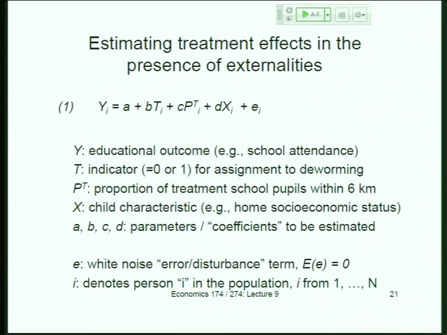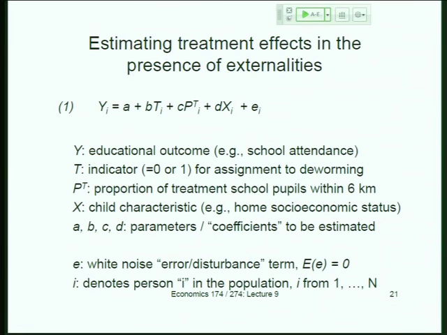So let's walk through this. Again, we're regressing some educational outcome on assignment to treatment, but now we have this exposure term to other treatment schools, P_T. That term is going to be close to 1 if I was in that blue circle: almost all the schools around me are group 1 schools, so everybody around me who might be infecting me was treated. And P_T is going to be close to 0 if I was in that red circle, where no one was getting treated. So my reinfection rates are going to be the same as they were before. I'm not benefiting from the spillovers of the program. And the term C is going to tell me how sensitive my own infection is to this reduction in reinfection from having other people near me get treated. So it's very much like the externality term we had before. That's why I kept this common framework.